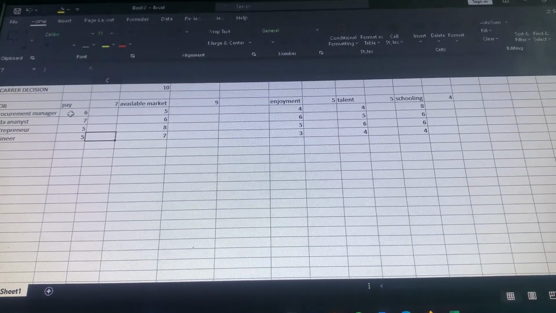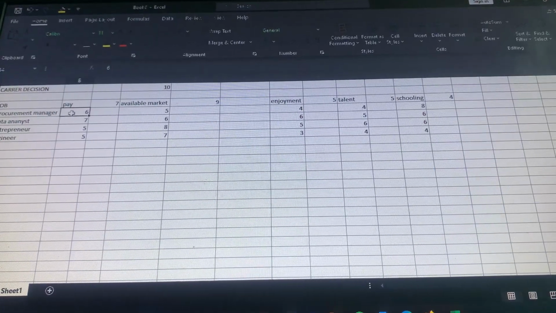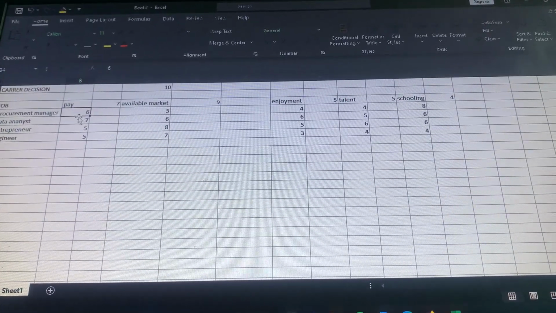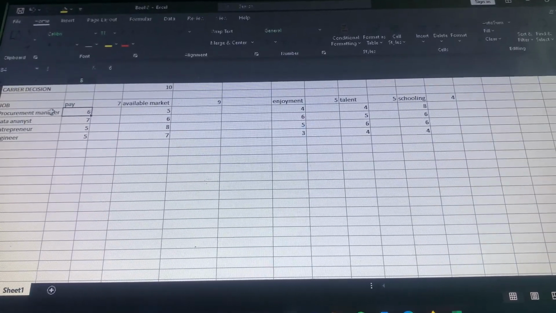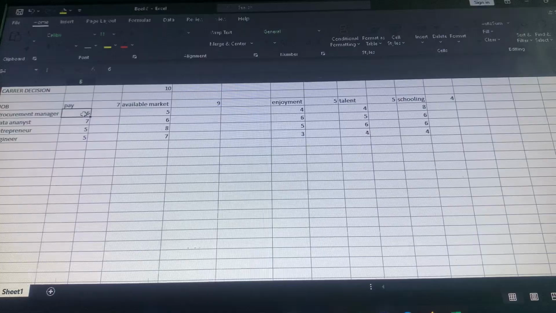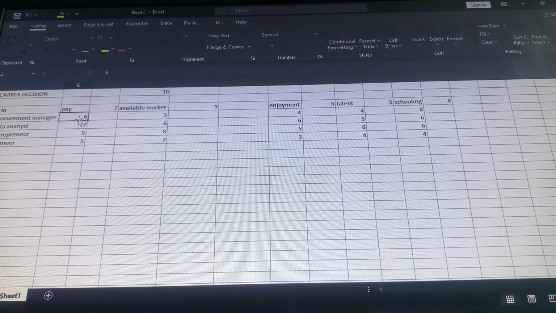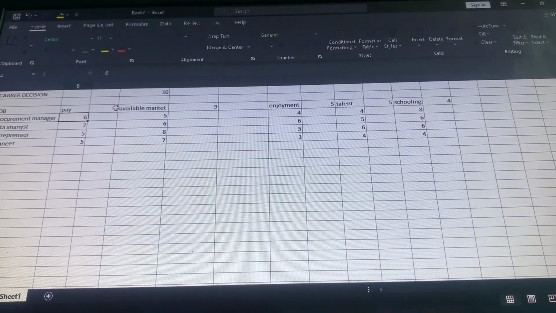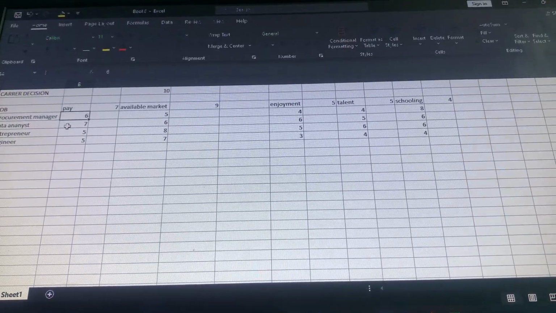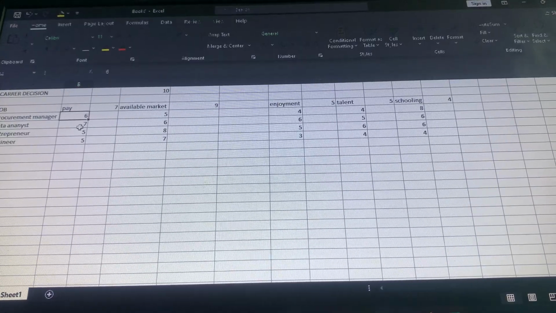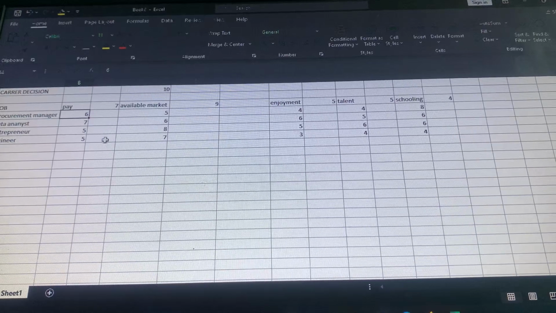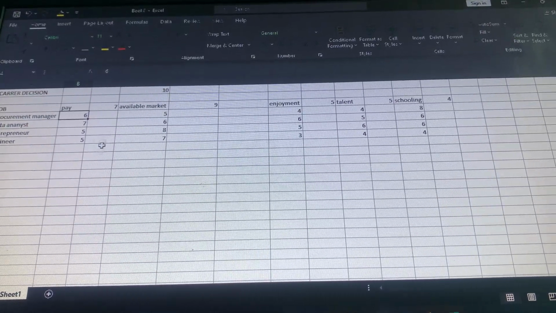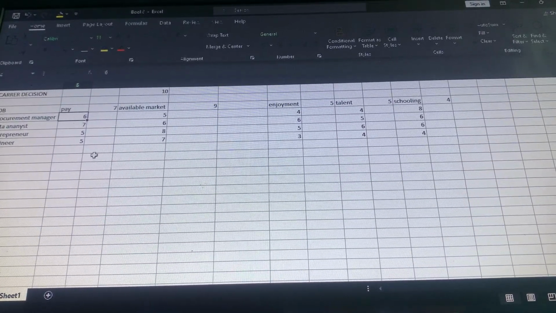Over here we are going to multiply these factors by the attention. So as procurement manager, their payment is 6, so I'm going to multiply this 6 by the 7. The data analyst, their payment is a score of 7, so I'm going to multiply it by this 7 to get the value. These are the values that we are going to use to make our decision.